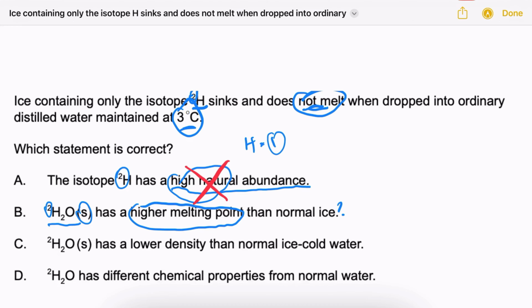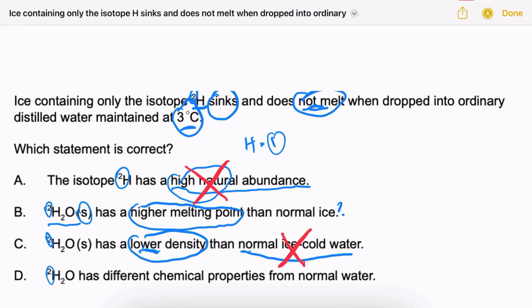Let's go ahead and look at our other options though. Ice made of H2 has a lower density than normal ice cold water. If it had a lower density than normal ice cold water, it should be floating right now, and it's not floating, it sinks. So we're going to cross that one out.